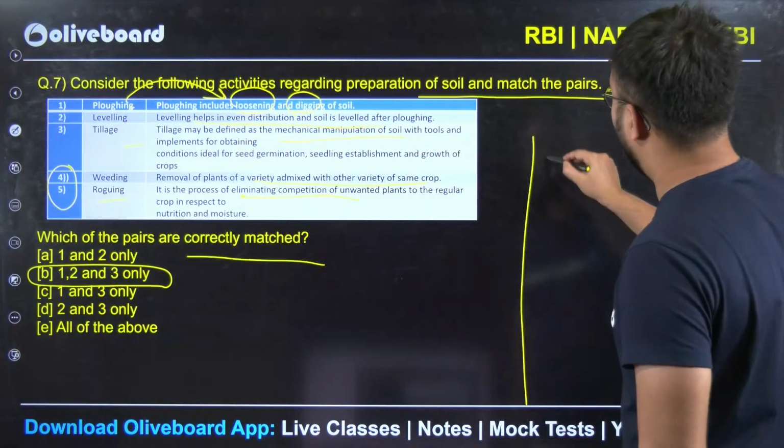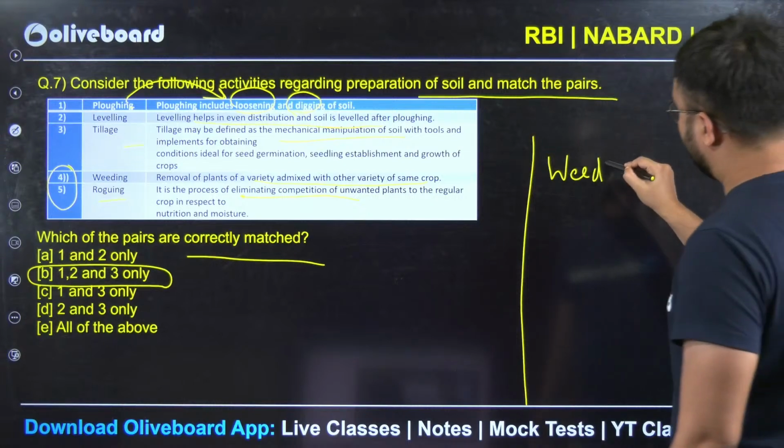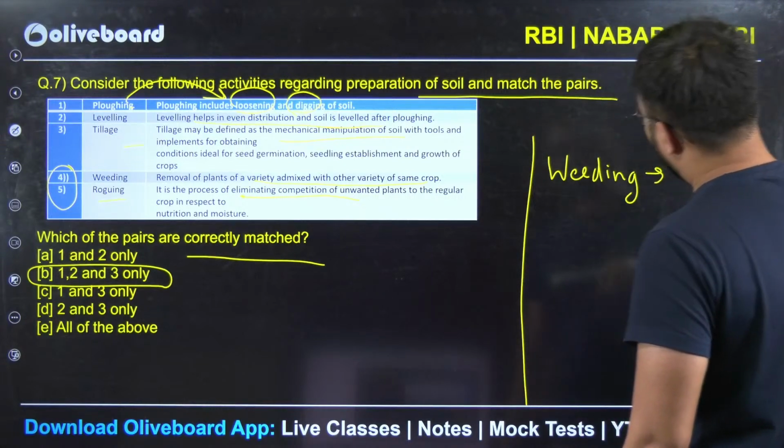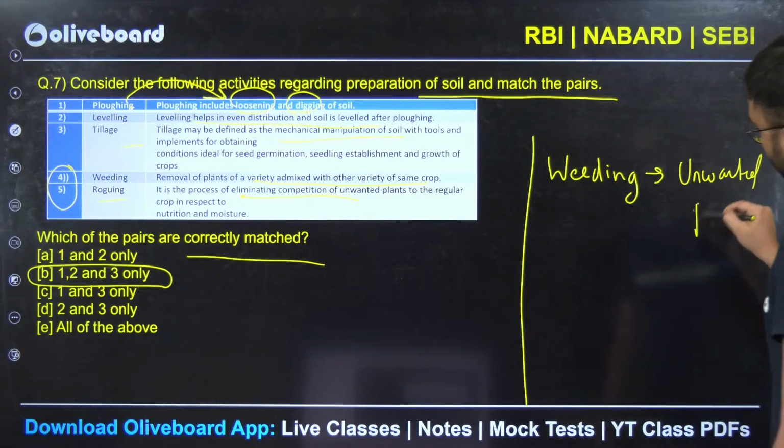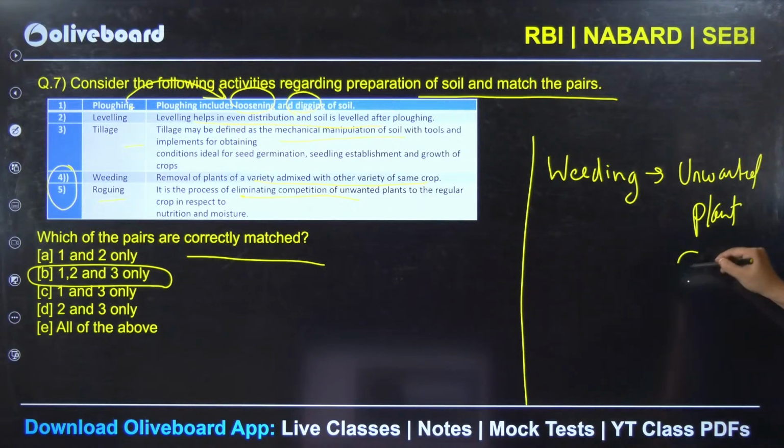Generally, what is weeding? Removal of unwanted plant growth.